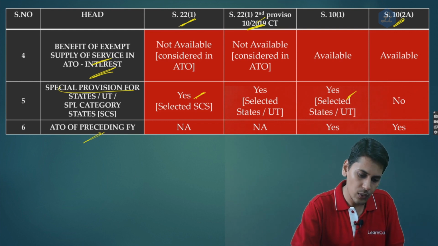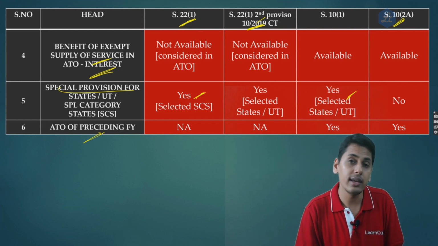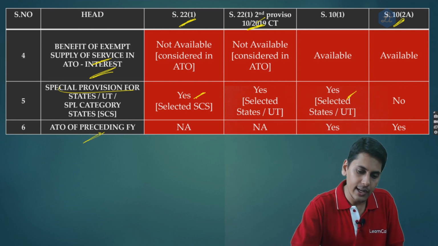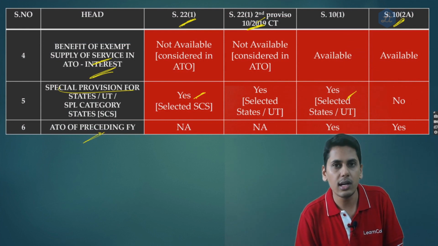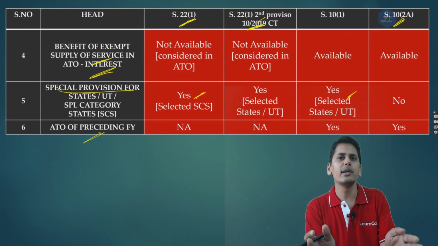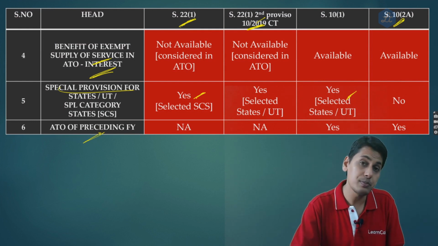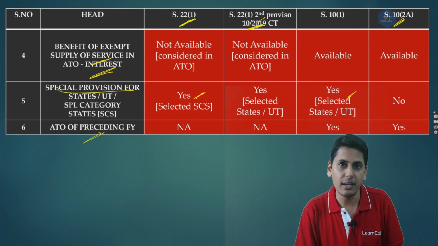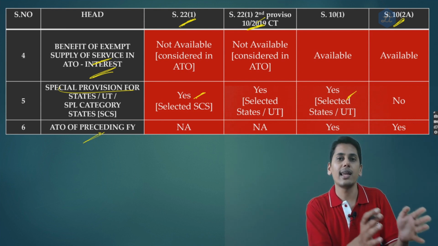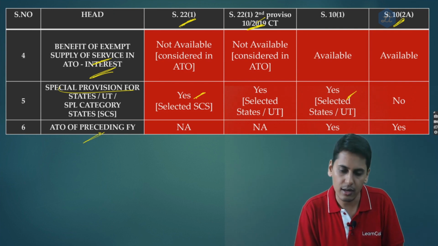As regards section 22 subsection 1, you are not bothered what was the aggregate turnover in the preceding financial year. 22 subsection 1 second proviso also, you are not concerned as to what was the turnover in the preceding financial year. All that you need to see is the aggregate turnover in the current financial year. Section 10 subsection 1, yes, I am supposed to see what was my aggregate turnover in the preceding financial year. Only if it was below 150 lakhs or 75 lakhs, I can opt for the composition scheme in the current financial year.